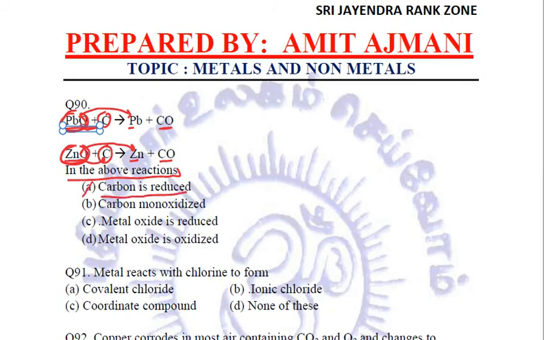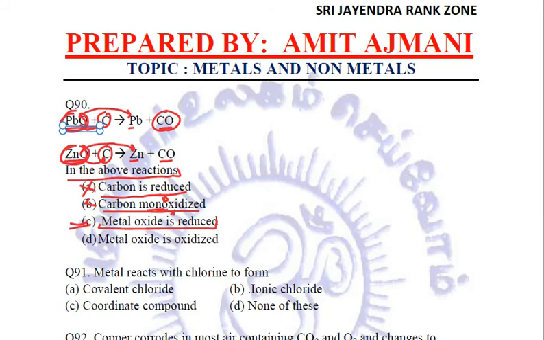No, because oxygen is added to carbon. So carbon is actually getting oxidized. Carbon monoxide oxidized? Something wrong in this? No option. Metal oxide is reduced? Yes. Okay, carbon monoxide is oxidized. So carbon monoxide in itself is basically a byproduct, and it is by the oxidation of carbon that